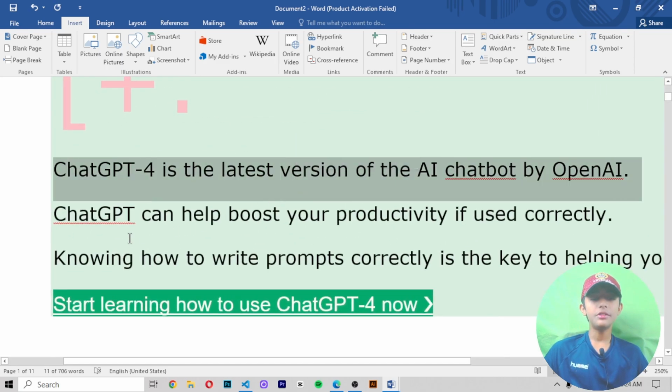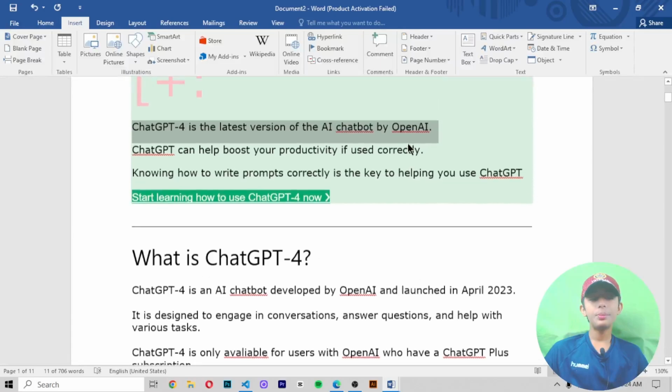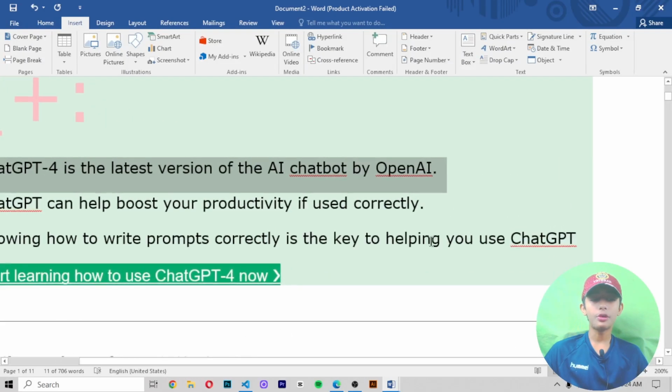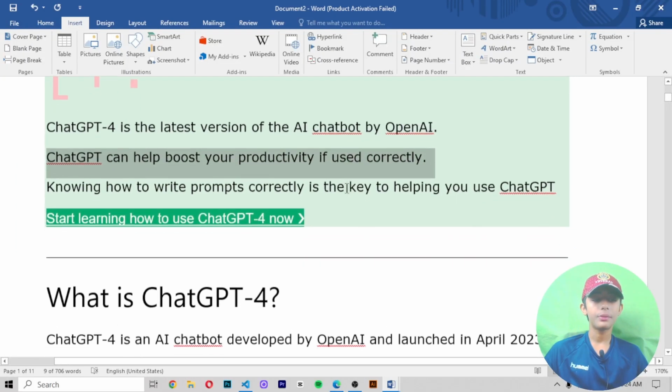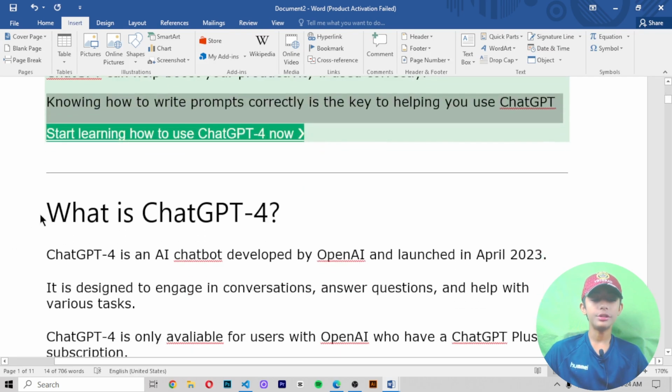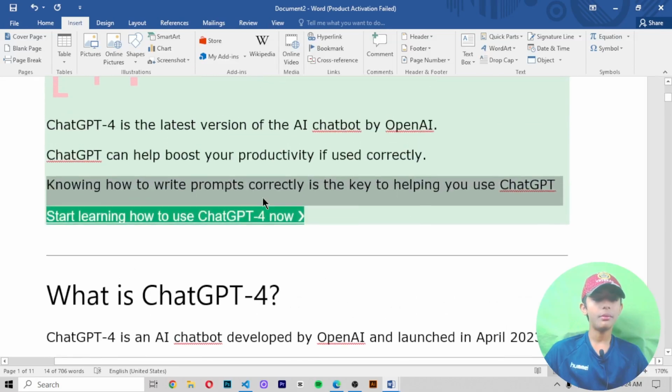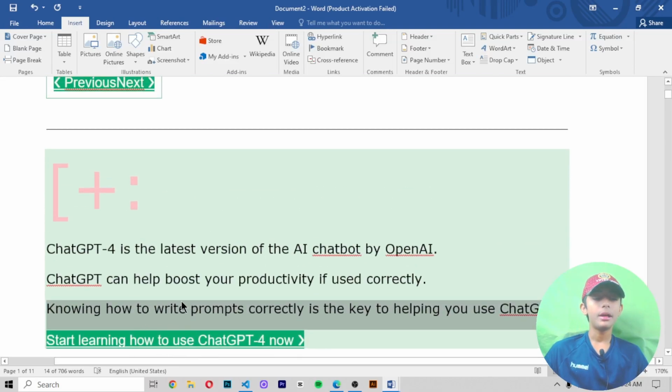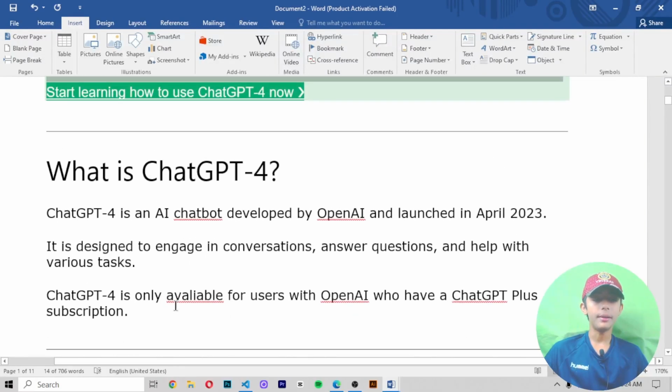ChatGPT 4 is the latest version of the AI chatbot by OpenAI. ChatGPT can help boost your productivity if you use it correctly. Knowing how to write prompts correctly is the key to using ChatGPT. I've already told you that in my introduction of generative AI.